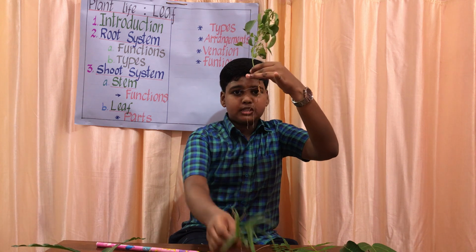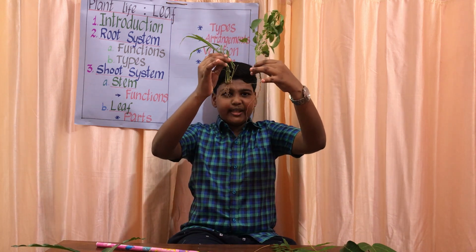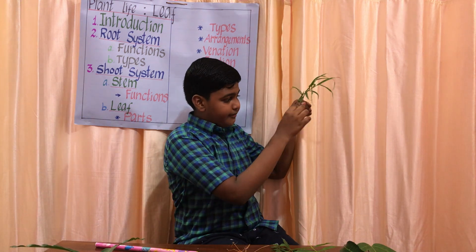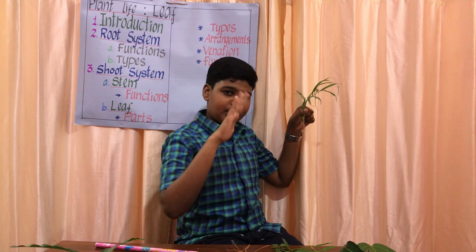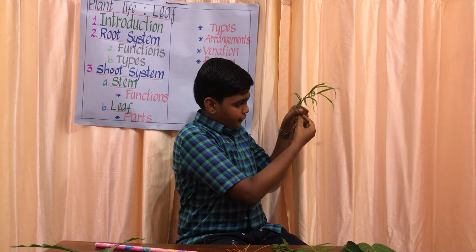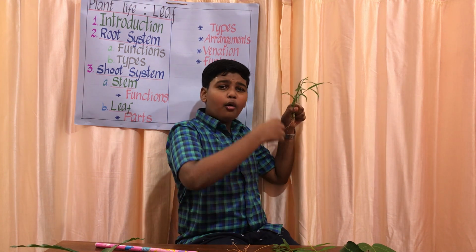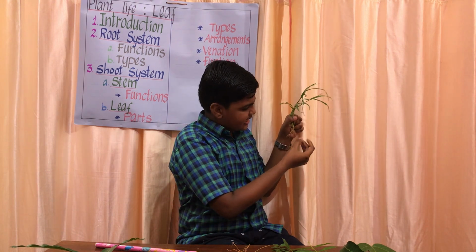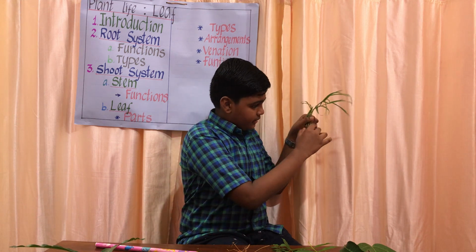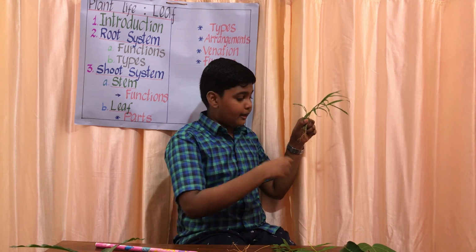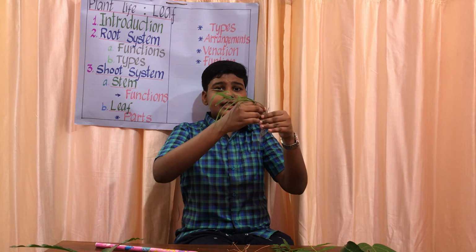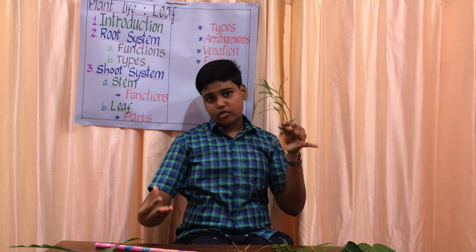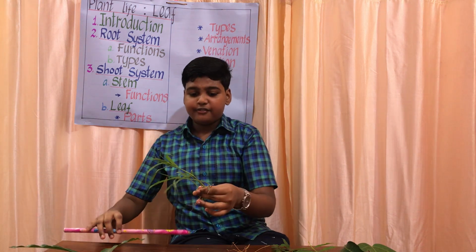Now I'll show you the fibrous root system. What difference can you see? A small difference. It does not have any primary root, and from that no secondary root arises. From the stem base, there is a cluster of roots, and most of them will be the same size, in a large number. This type of root system is mostly found in monocots, like wheat and rice.